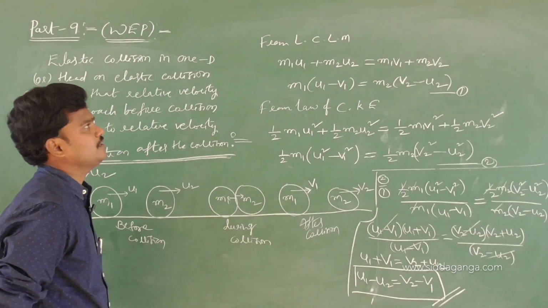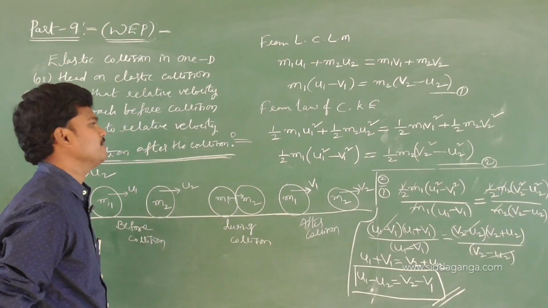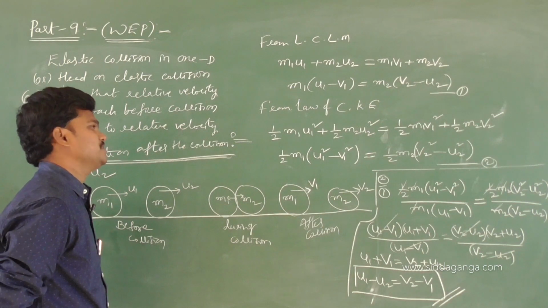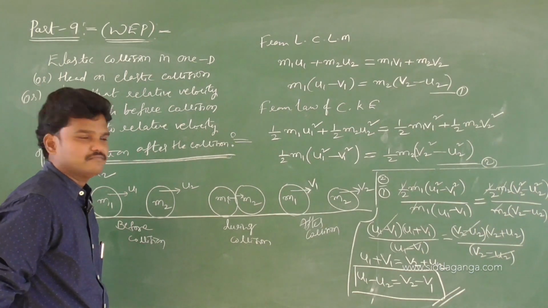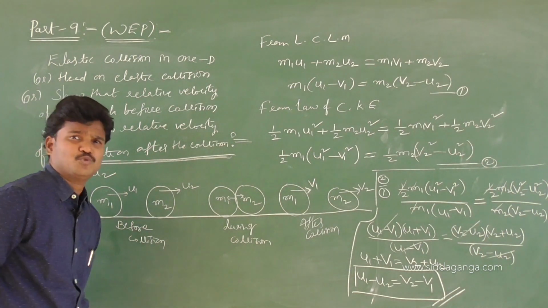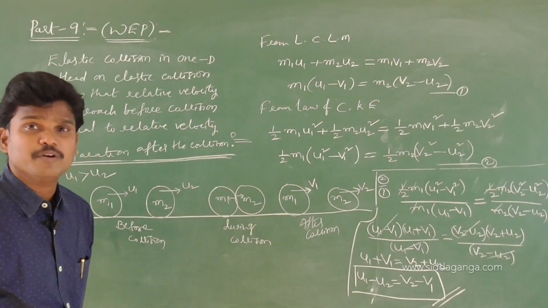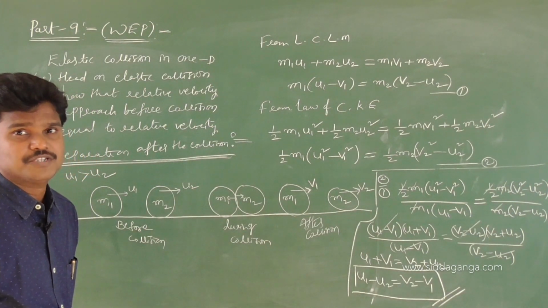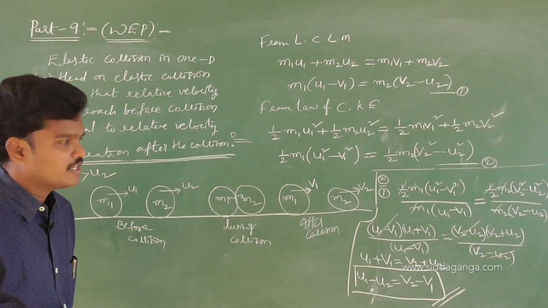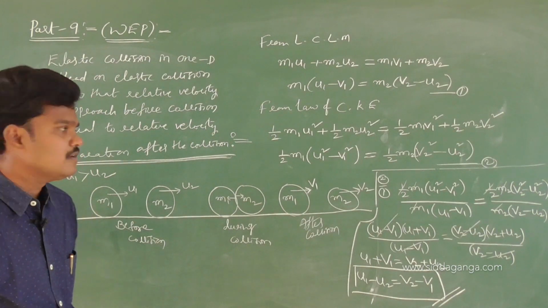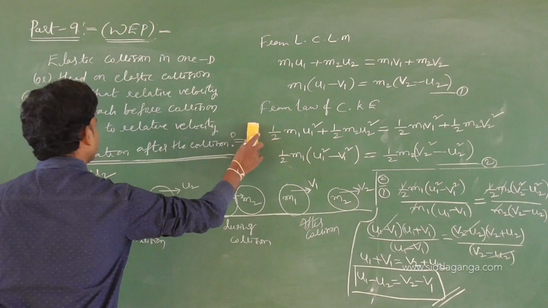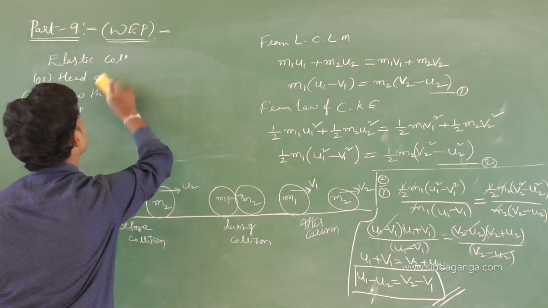Very simple. I use conservation of linear momentum, I get one equation. Conservation of kinetic energy, one more equation. Divide the second by the first, direct answer. Finally, u1 minus u2 is equal to v2 minus v1: the relative velocity of approach before collision is equivalent to the relative velocity of separation after the collision. So see the small extension here.